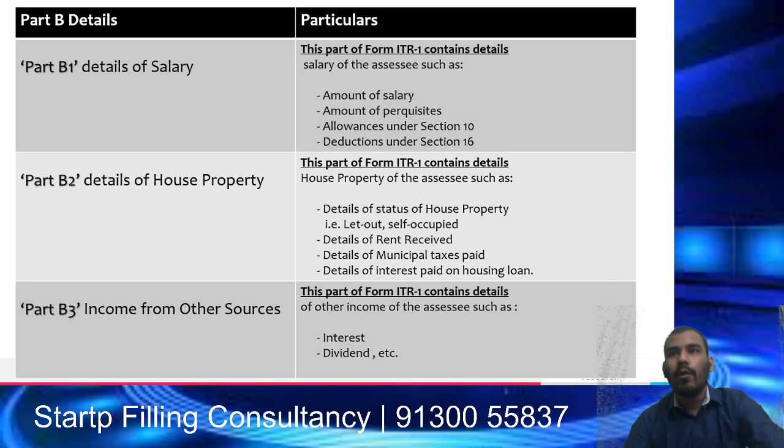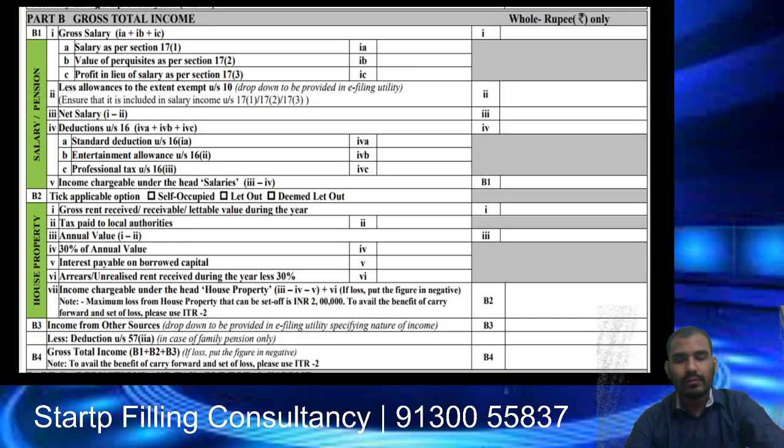You have income from other sources. This is not your business source. It may be interest from banks on your FDs or even saving deposits, or it may be dividends on the shares you have purchased. So this can be shown under income from other sources part. So this is the form which shows gross total income, salary details, then net salary deductions, and income from house property and other sources income. So that will be your gross total income.